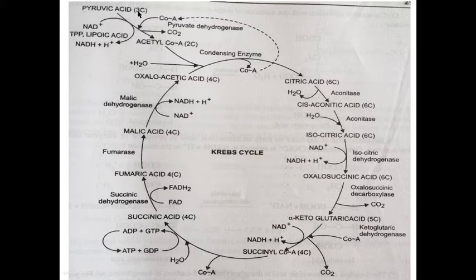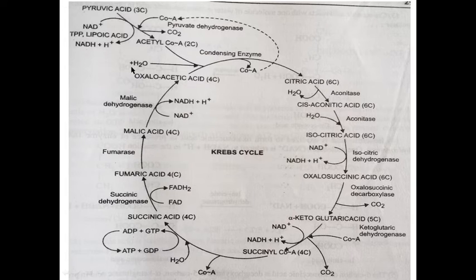The 3 carbon compound pyruvic acid is converted into acetyl coenzyme A by combination with 1 molecule of coenzyme A. During this oxidative decarboxylation process, 1 CO2 is released and 1 molecule of NAD is reduced into NADH2. This is the first carbon dioxide released: the 3 carbon pyruvic acid is converted into the 2 carbon compound acetyl coenzyme A.